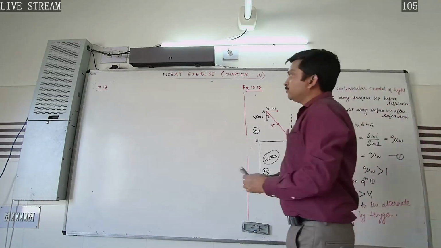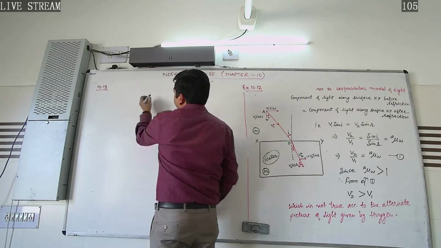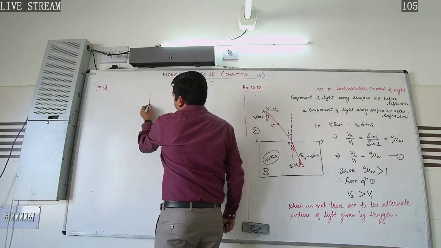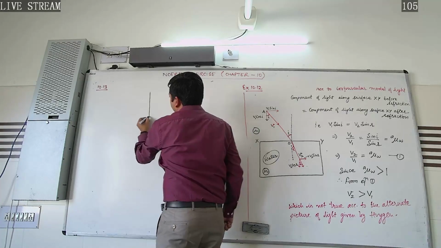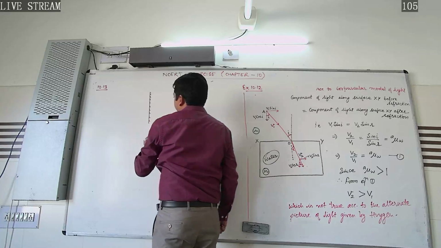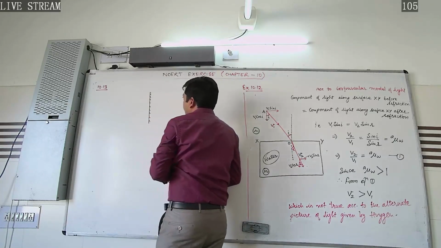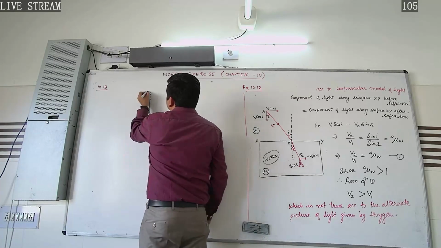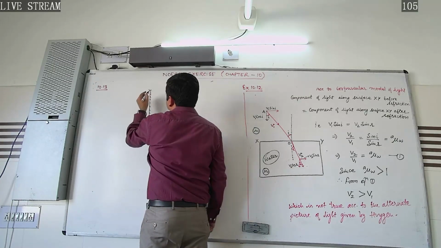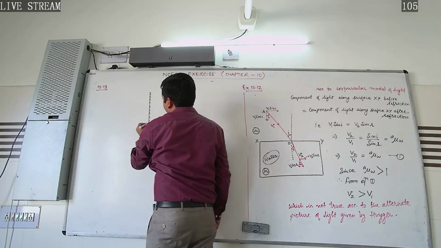So in order to prove this, the question first of all needs to be understood. Let us consider this is our reflecting surface.